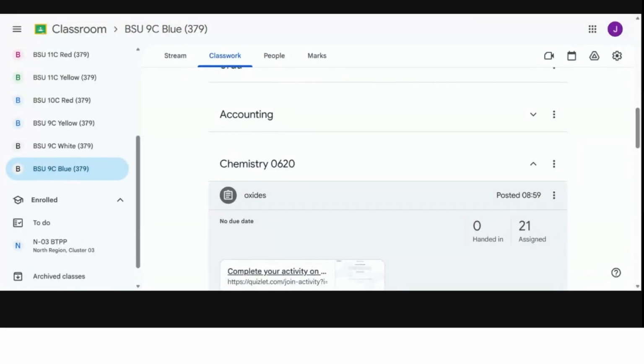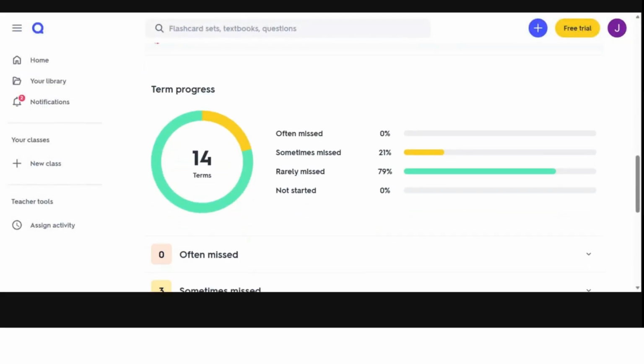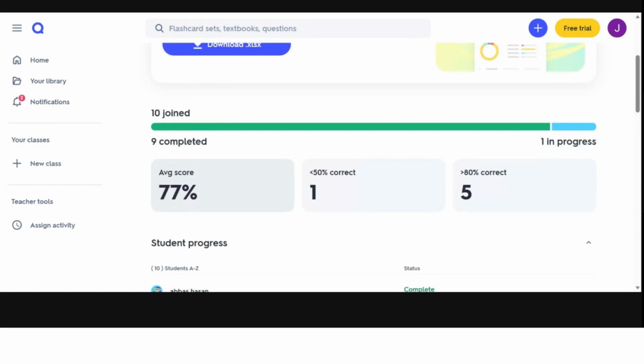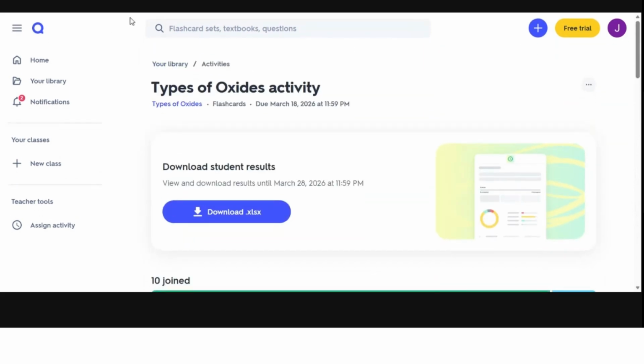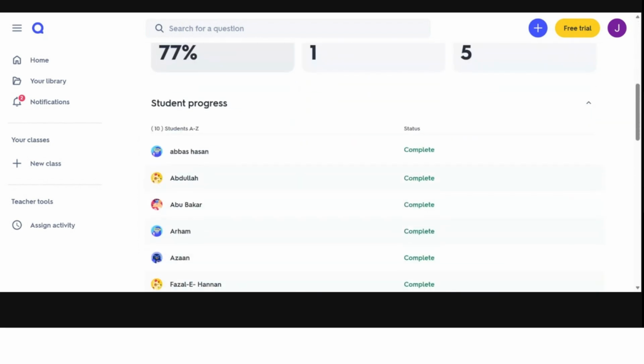I can see the progress of your work here. Have you joined? Because if you join, then I can see it.